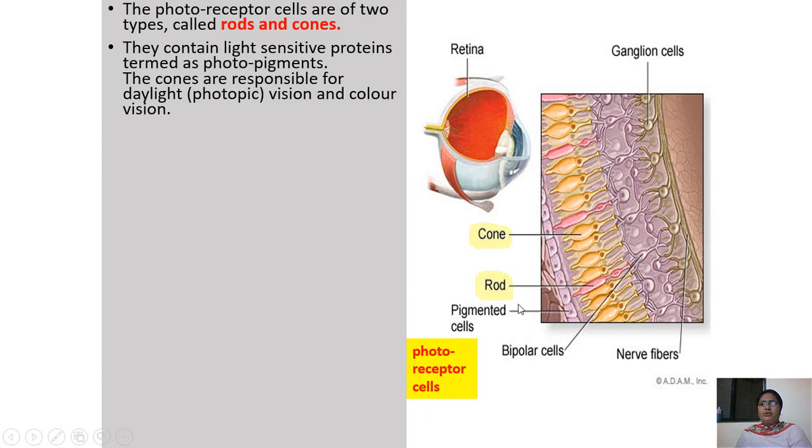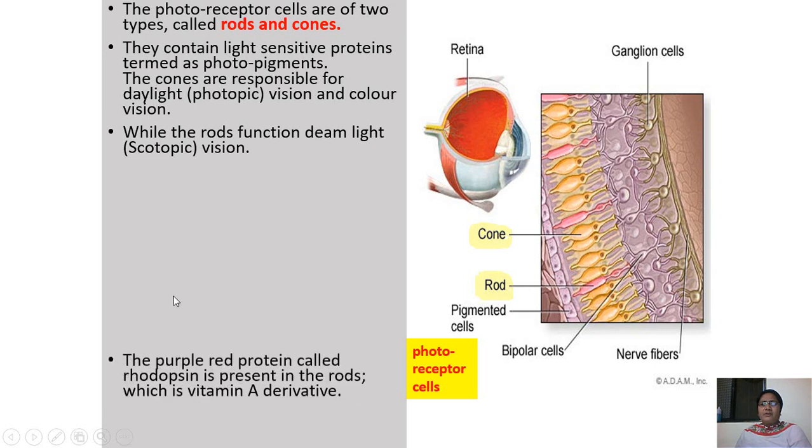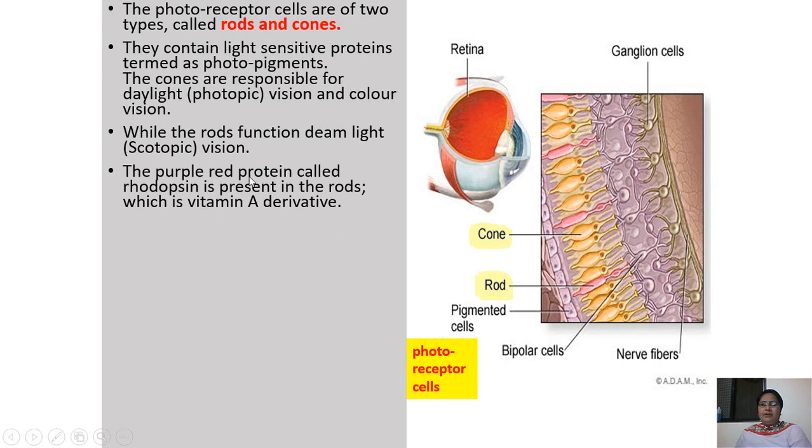The cones are responsible for daylight vision and color vision. And the rods are responsible for dim light, scotopic vision, night vision. The purple red protein is called rhodopsin, which is present in the rods. Here you can see the color of the rod is purple. This color of the rod is purple due to rhodopsin, a vitamin A derivative.